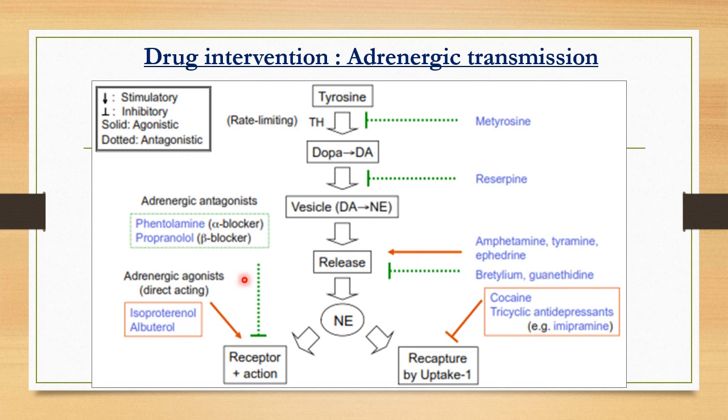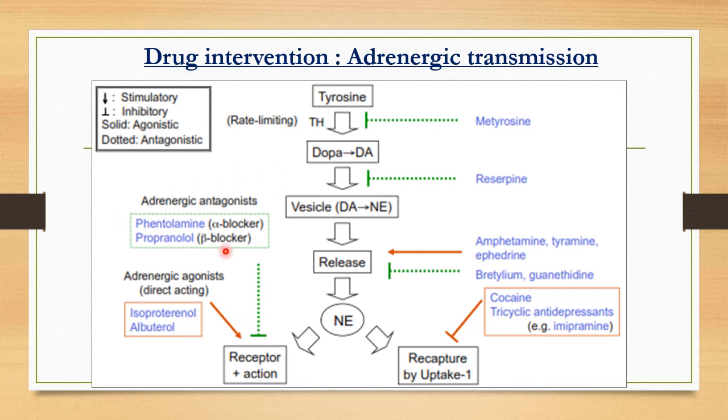Okay. Then coming to here, these drugs, isoproterenol, albuterol, and like that, are adrenergic agonists. They will act directly over the adrenergic receptor. Depending on the drug, they will bind to the receptor and stimulate the sympathetic part. So they have the same effect as that of normal sympathetic stimulation.